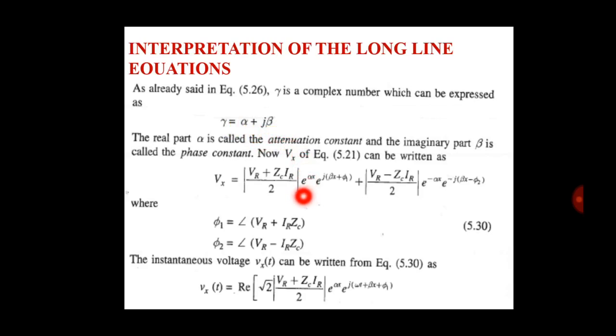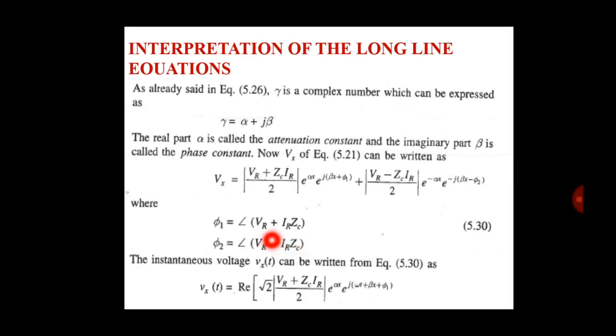Now Vx of equation 5.21 can be rewritten by putting the value of gamma equal to alpha plus j beta. So phi 1 is the angle of VR plus IR into ZC, and phi 2 is the angle of VR minus IR into ZC.